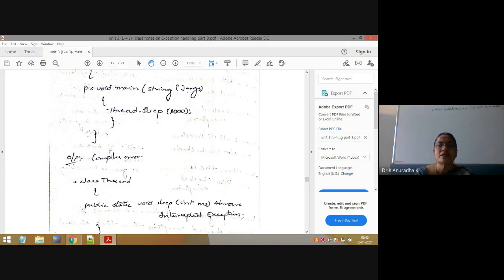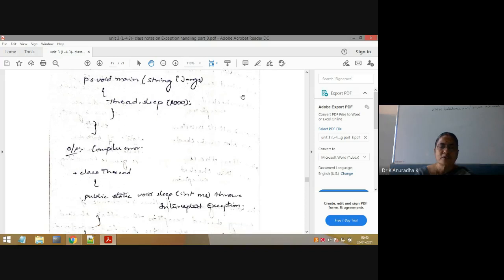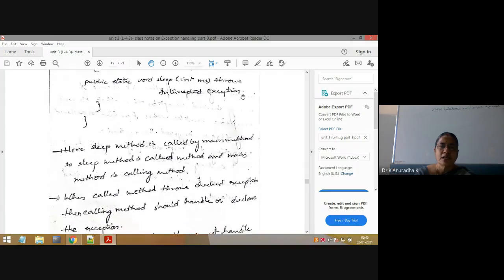But the main method is doing neither handling nor declaring. That's why in this case we get a compiler error. Now, how do we overcome this compiler error? The main method must either handle the exception or declare that exception. Now I will explain first the handling code, how the main method will use handling code to